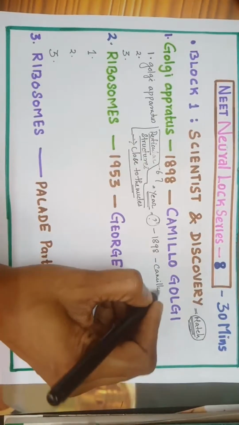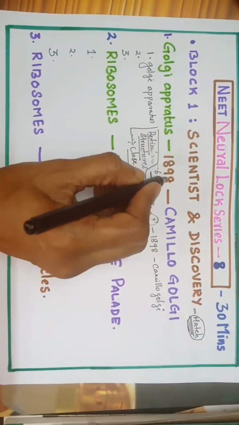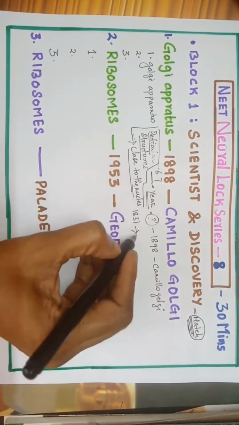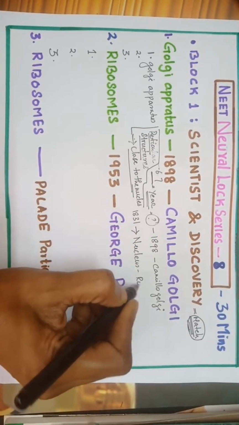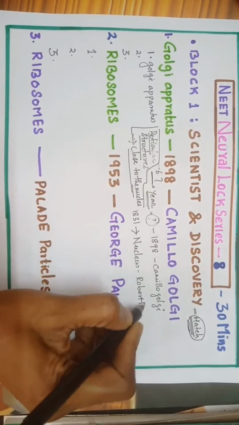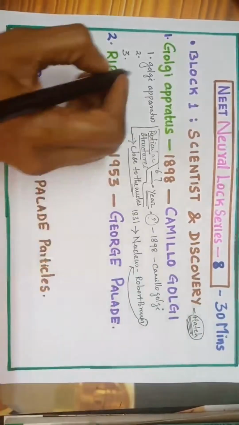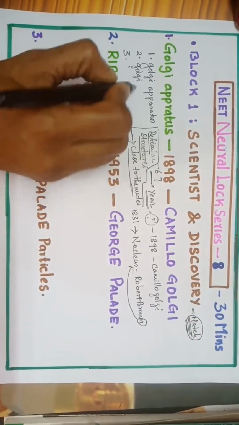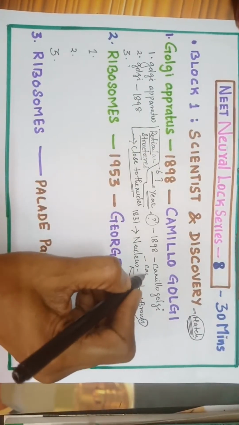Camillo Golgi. Did you find out the answer for this question? 1898 minus 67, 1831. Who discovered nucleus? It is Robert Brown. We already saw N for N, N for nucleus. Now again, Golgi apparatus, 1898 by Camillo Golgi.